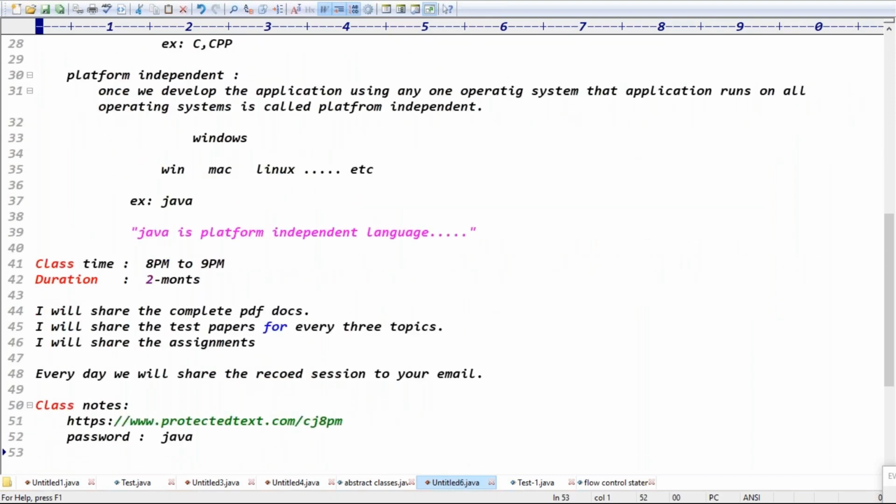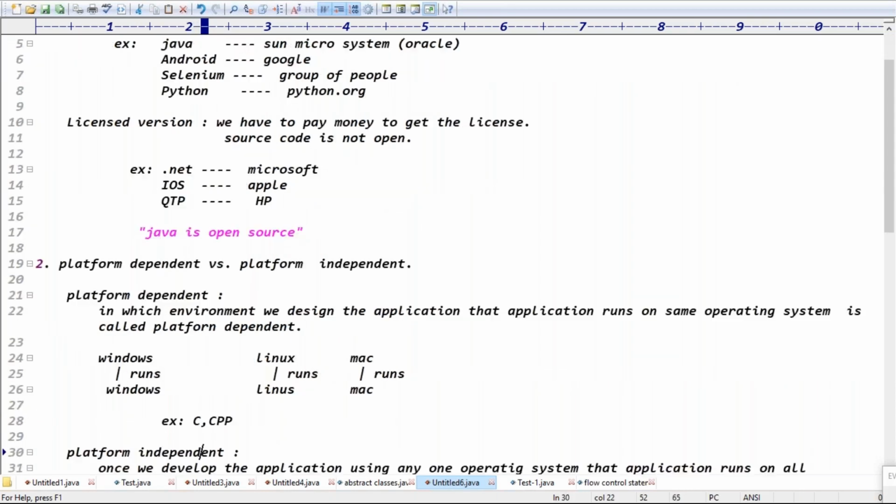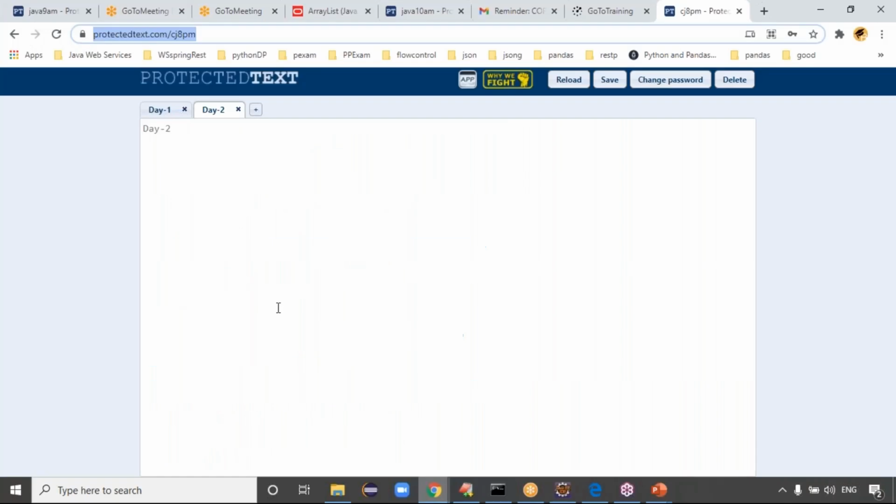Tomorrow I will show you the syllabus, what topics we are going to discuss, and I will show you the Java website and how to download Java and all. Tomorrow I will show you the syllabus copy. But today I hope you got the clarity, right? Sunday is a holiday, Vishal. So Monday to Saturday we have the class. Guys, any questions? That's all for today's class, guys.